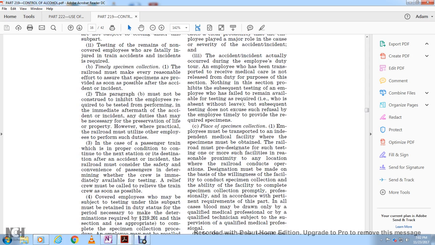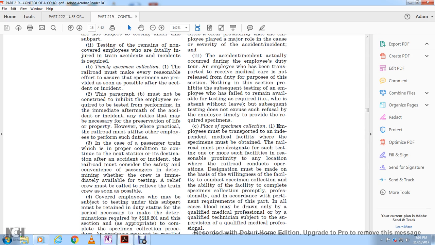Place of specimen collection. Employees must be transported to an independent medical facility where the specimens must be obtained. The railroad must designate one or more of such facilities for the testing. Proximity of any of the locations to the railroad's operation must be considered, on the basis of the willingness of the facility to conduct the specimen collection and the ability of the facility to complete the specimen collection properly with a professional, according to the requirements of this part.